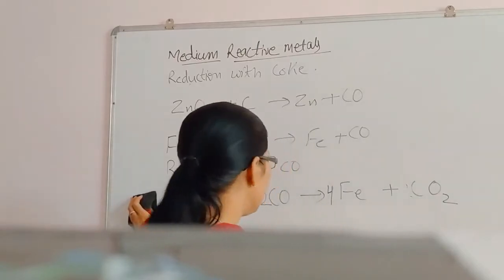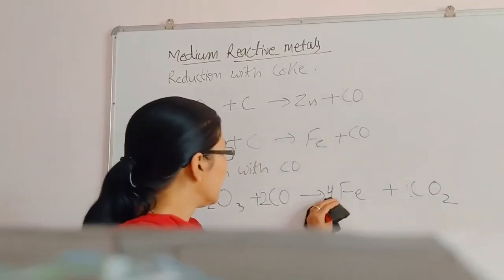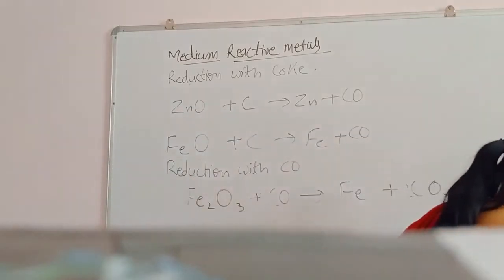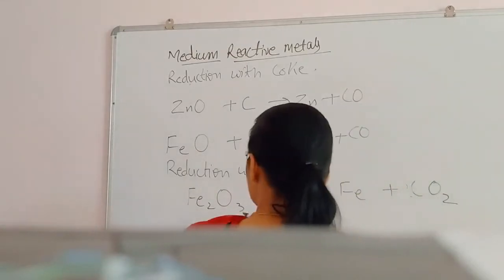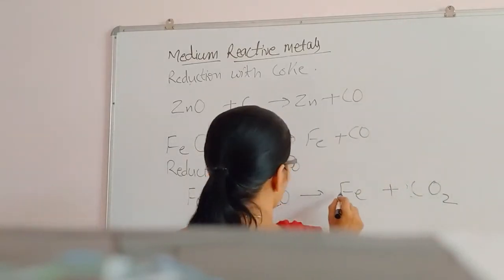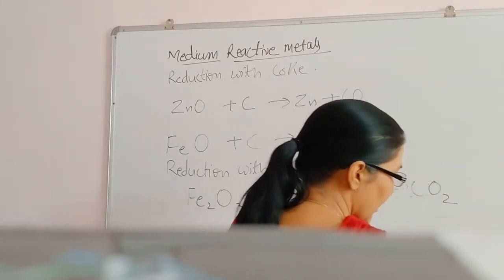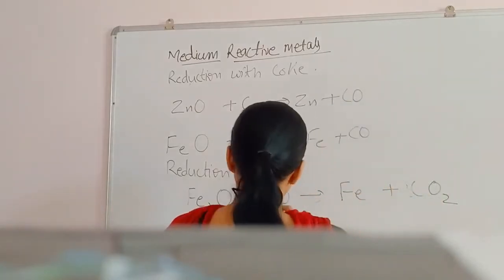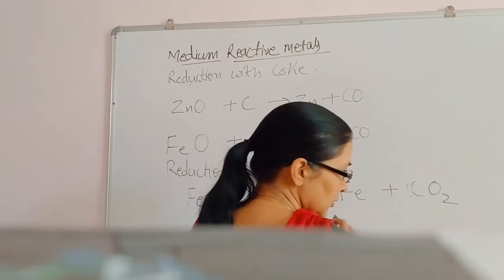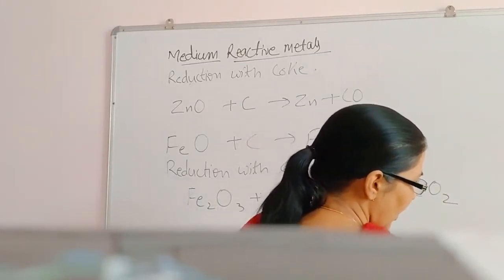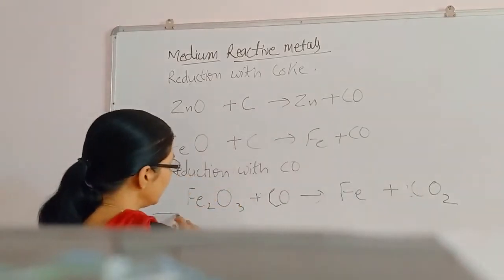So balancing we will do. Fe2O3 plus CO, okay, balancing you can use.